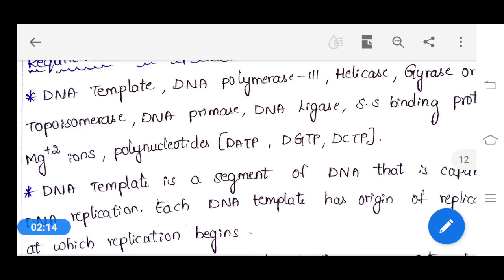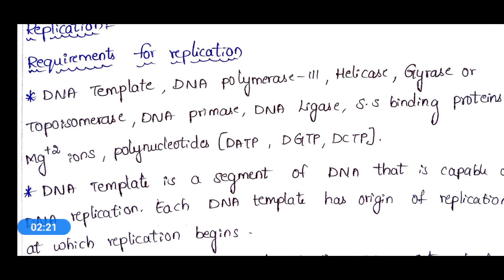What are they? DNA template, DNA polymerase 3, helicase, gyrase, DNA primase, DNA ligase, single stranded binding proteins, Mg+2 ions, and polynucleotides like dATP, dGTP, and dCTP.